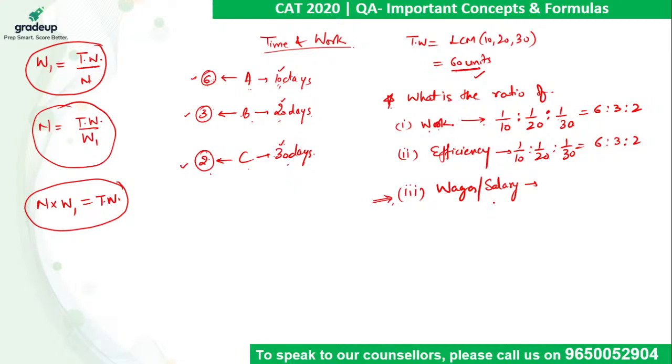Likewise for wages or salary. जितना काम करोगे उतना पैसा मिलेगा. So the required ratio is still 6 is to 3 is to 2. All the ratios are same. Bharat, not 3, 5, 6 yaar.